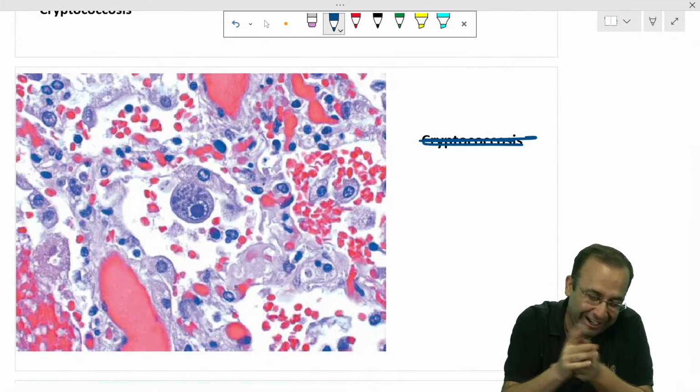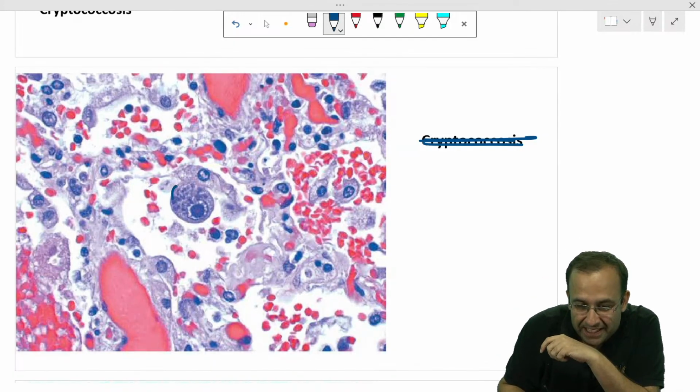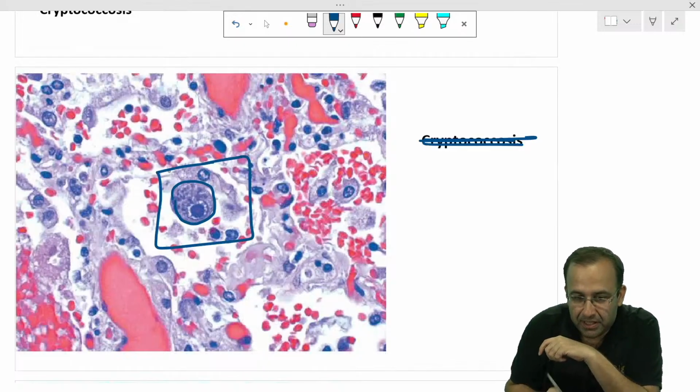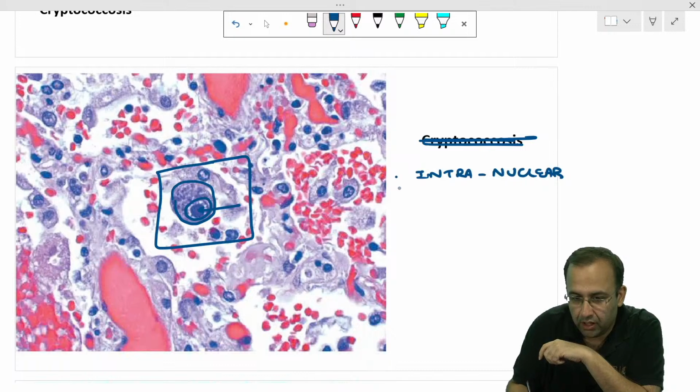I believe in karma. Now coming back to this, what we see here is it is showing the presence of a cell which has single intranuclear inclusion. This is the nucleus with an inclusion with presence of a single intranuclear and multiple intracytoplasmic inclusions.